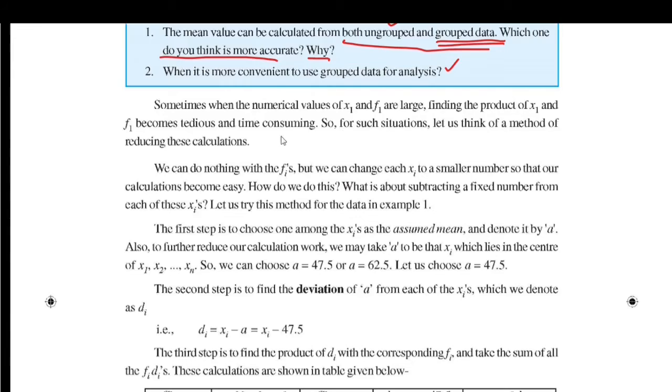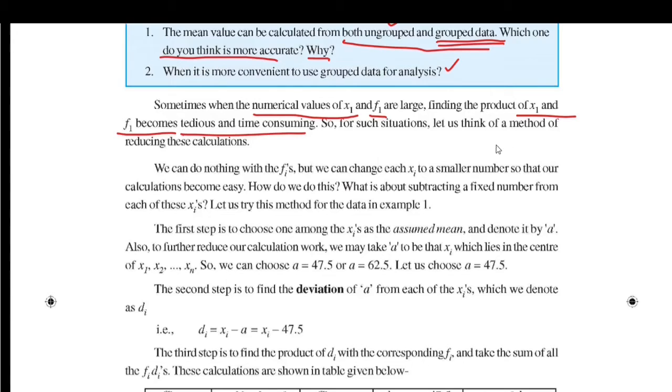In grouped data also, sometimes the numerical values of xi and fi are large. Then finding the product of xi and fi becomes tedious and time consuming. We get large values of this product.